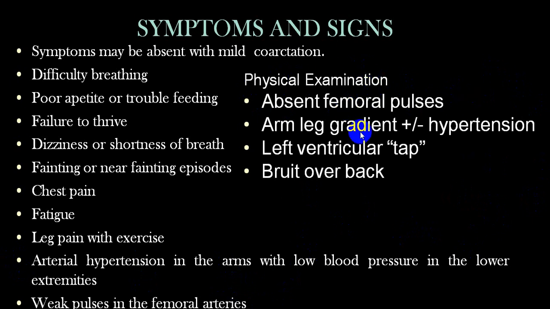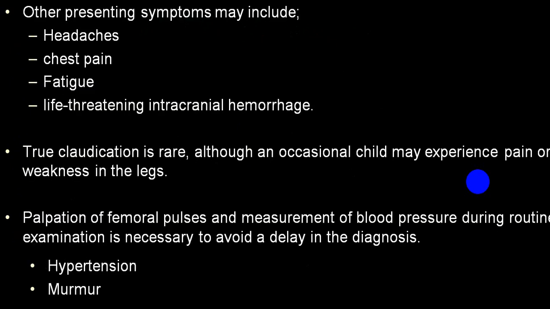There is a big gradient between the upper limb and lower limb. Left ventricular hypertrophy will start producing a forceful apex. A bruit may be palpable and also a thrill may be audible. You will be getting a systolic murmur over the stenotic part, and sometimes you can hear a bruit and a palpable thrill even over dilated intercostal vessels in increased collaterals.